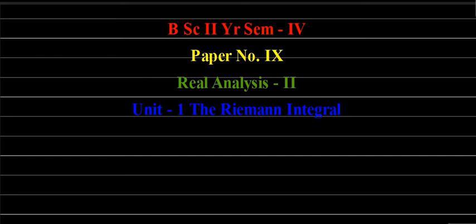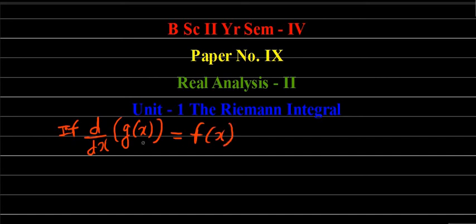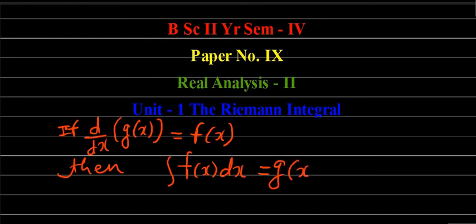What does it mean? It means that if we have a function g(x) such that d/dx of g(x), the derivative of the function g(x), is equal to f(x), then the integration of f(x) dx is equal to g(x).